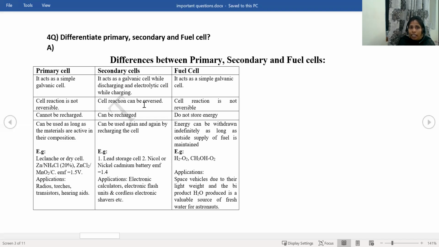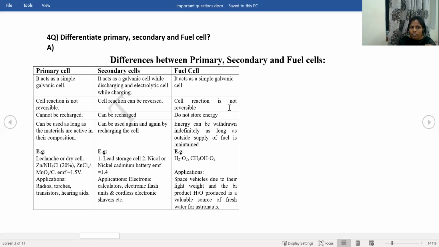But in the secondary cell, the cell reaction can be reversed. How are we going to reverse the cell reaction? By applying the direct current. By putting the plug in, again we are recharging that. That means the cell reaction will be reversed. After discharging, what is happening? Again, recharging is happening by applying the direct current. So the secondary batteries can be recharged. So it can be reversed.